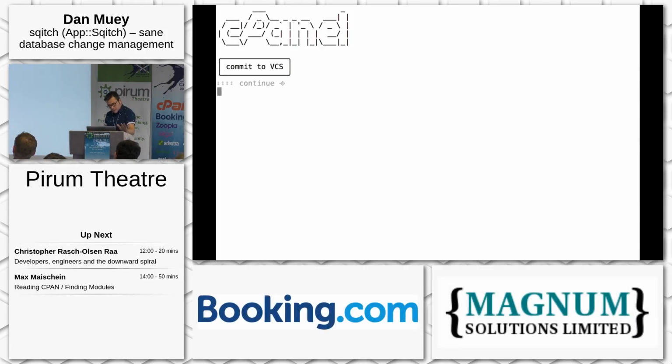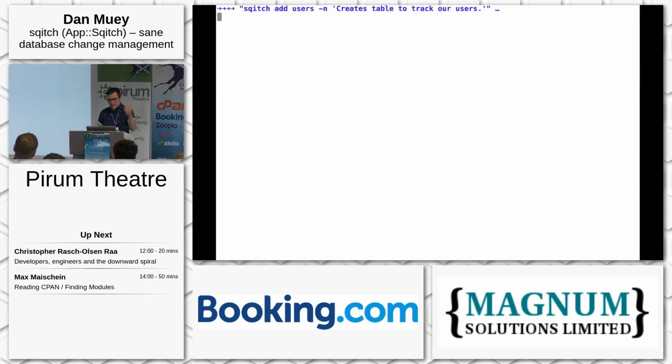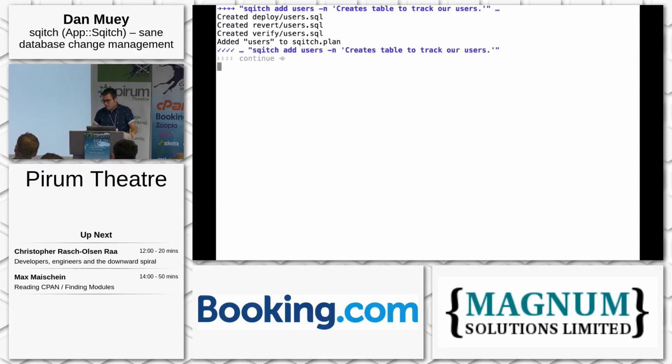So we're good. It's in there. Let's commit it. Now we have Sqitch. So what do we do with it? Well, typical dev cycle, simple stuff, we're going to add a table. Because in an antisocial network, you've got to track your users, right? So we say sqitch add users and a little description.